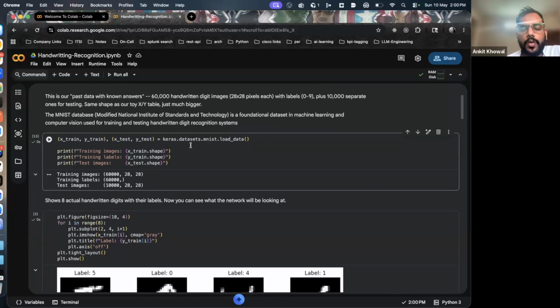And always when we download the data set, we divide it into two parts. One is called the training data, and the other is test data. Let's say if you have 10 images, 8 images you will use to train the model, but 2 images you will keep to yourself, so that once the model is trained, I can test how the model behaves on real life data when I provide it. So whenever I have a data set, I divide it into training data set and test data set. So this is what it is doing. It is dividing the whole data set into training data set and test data set.